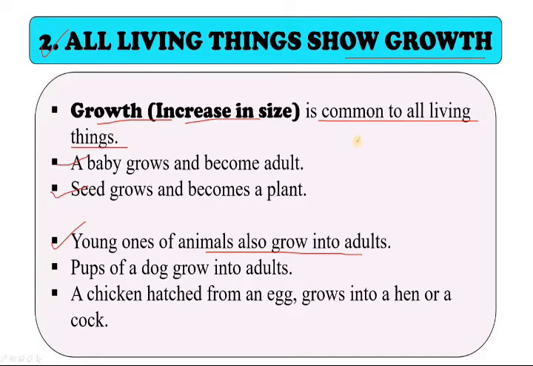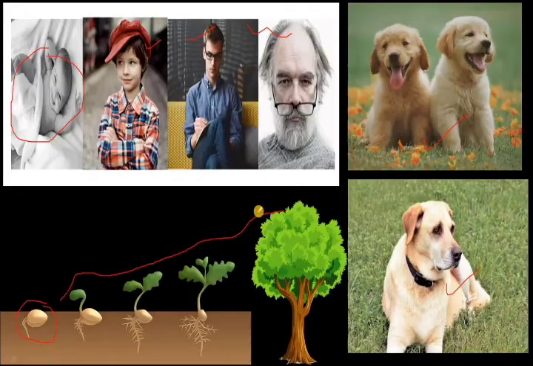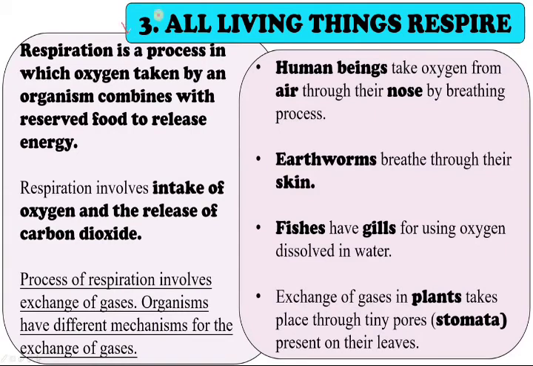In the last class we concluded that all living things show growth. Today we continue with the next property of a living organism: all living things respire. We know that respiration is an important process for living organisms. Even plants respire, as do human beings and all living organisms. How do they respire? What is respiration?